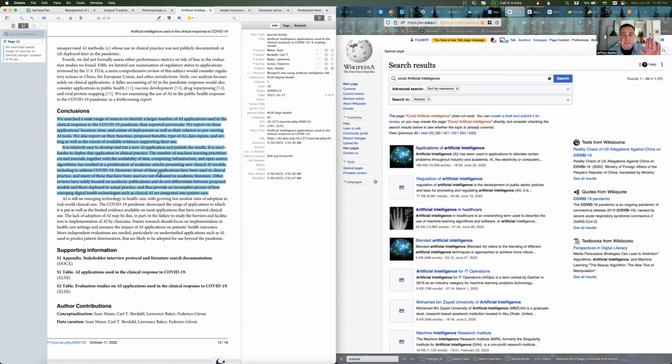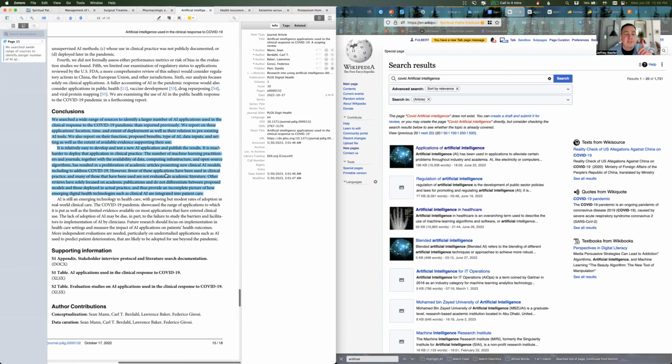However, this is it. Fewer of these applications have been used in clinical practice, and many of those that have been used are not evaluated in the academic literature, which means that there's been a lot of AI that was used during the pandemic to try to understand healthcare and supporting health, et cetera. However, very little AI was actually used in implementing healthcare or providing direct healthcare. That's this little piece right here.